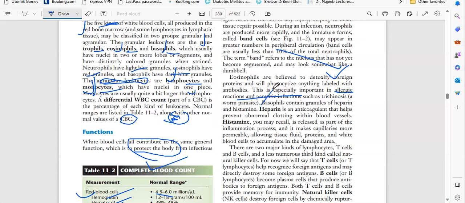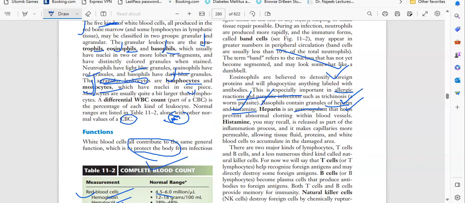Next is basophil. They have two types of granules, that is heparin and histamine. Very, very important. Please make sure you are listening. One is heparin and another is histamine. What is heparin? Heparin is an anticoagulant. In the body, naturally you have heparin, an anticoagulant, that helps prevent abnormal clotting within the blood vessels. Whatever substances want to make a clot, it will detach them. That is heparin.